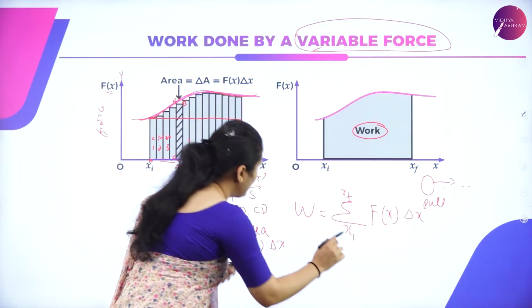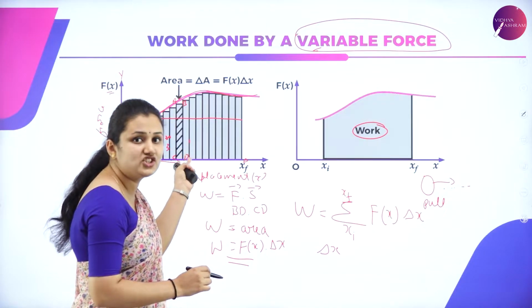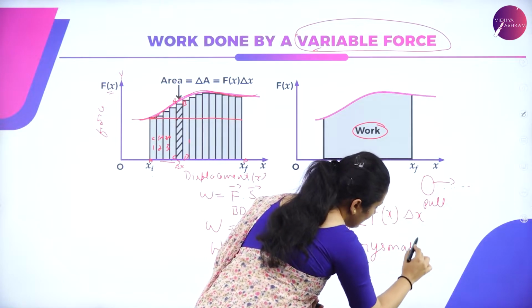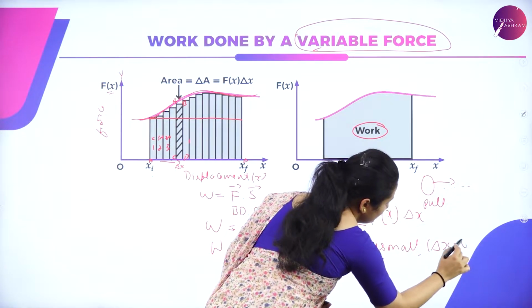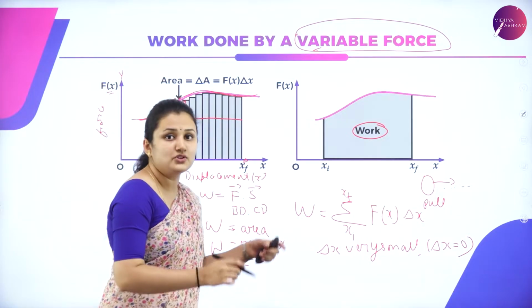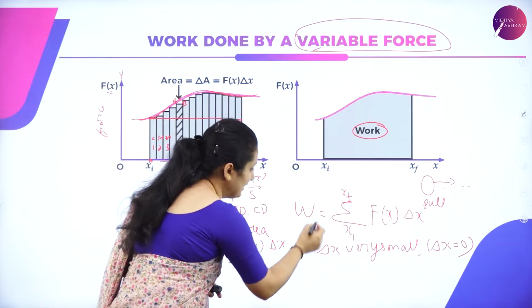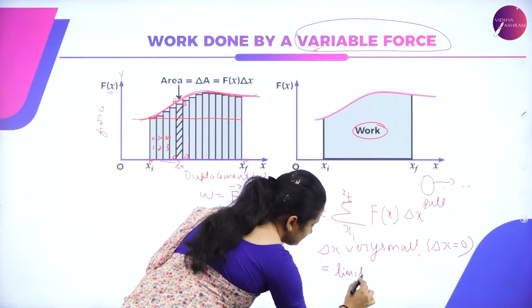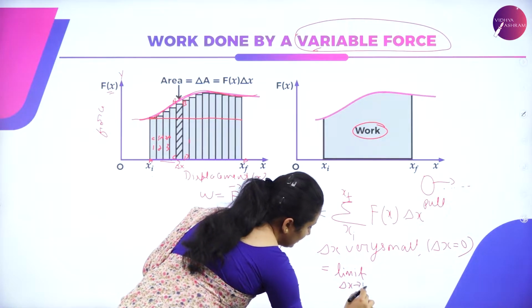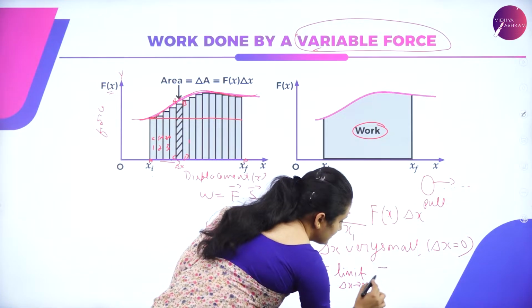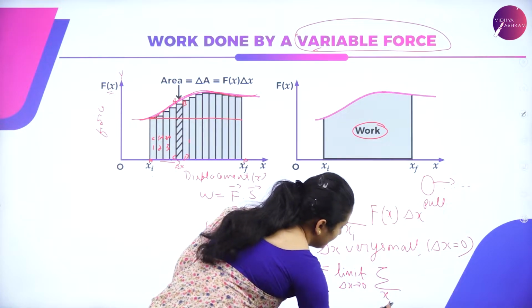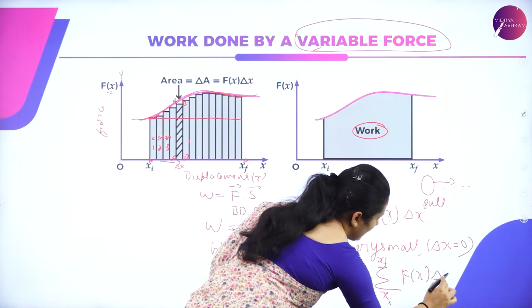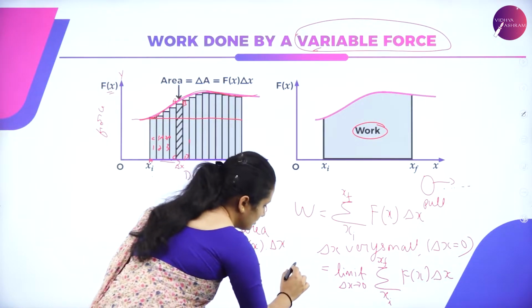Delta x is very, very small. Delta x is a small change in displacement. So delta x tends to 0, and if delta x tends to 0, I can apply limits. So that is equal to the limit as delta x tends to 0, because delta x is a very small displacement, of the summation from xi to xf of f of x delta x. So this is work done.